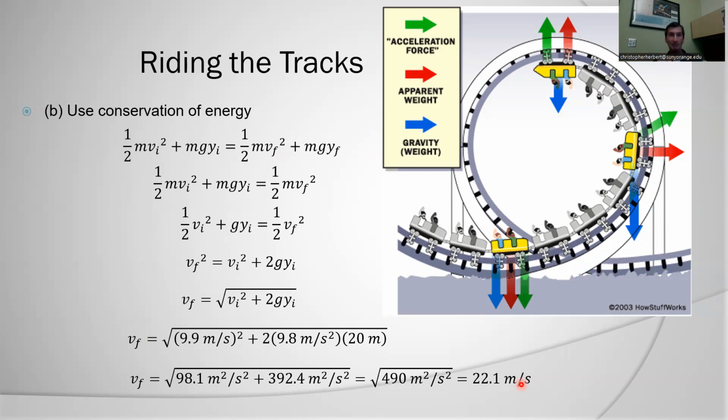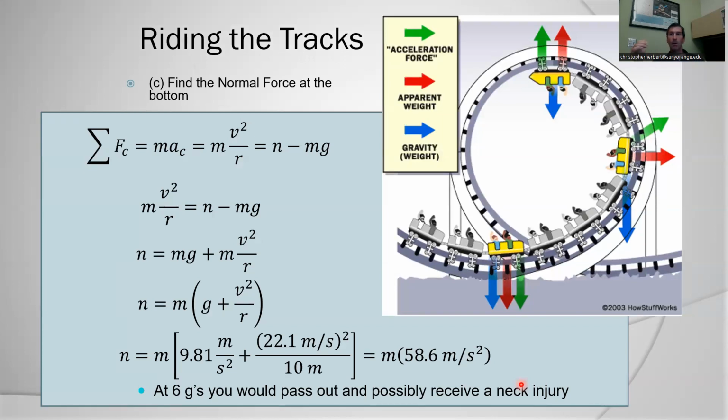That doesn't sound too bad until I calculate my forces. Here's where the problem comes. I'm going to calculate my force in g's, mass times acceleration of gravity. Go back to our centripetal force equation.